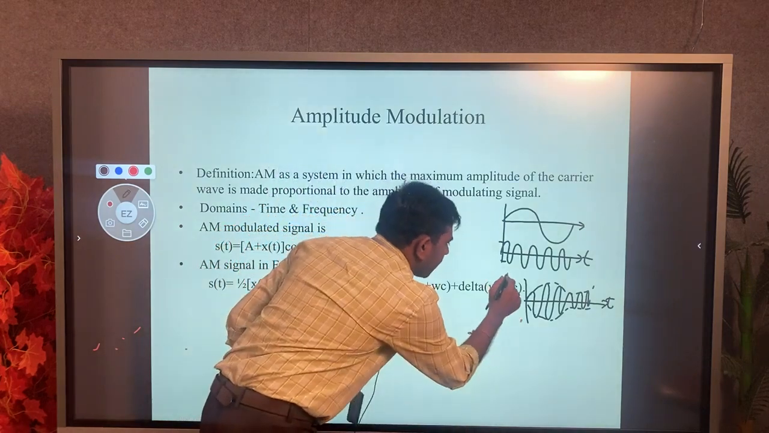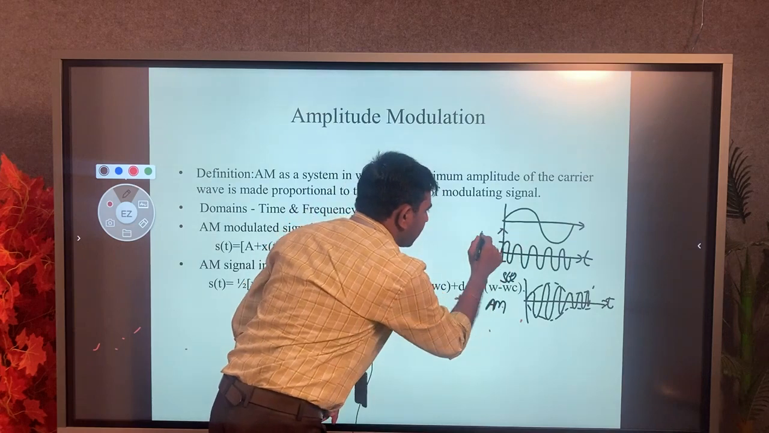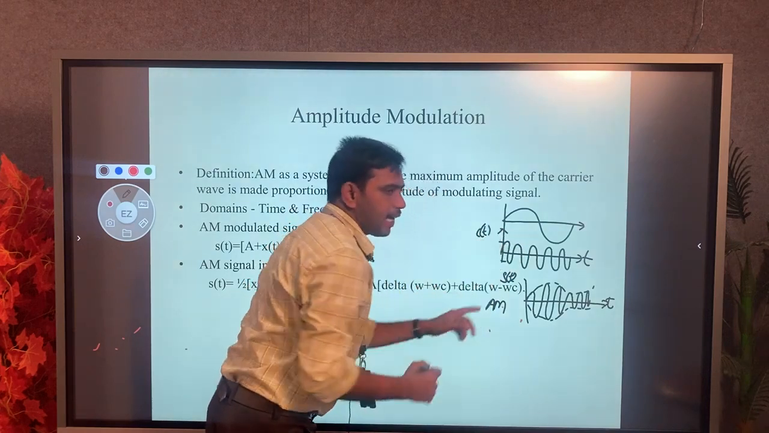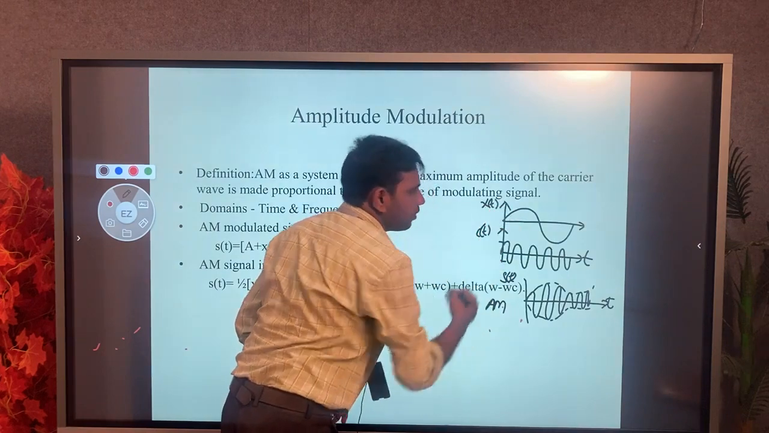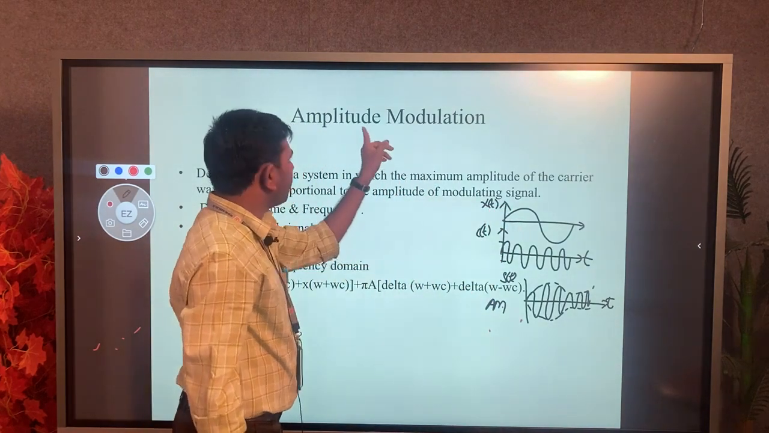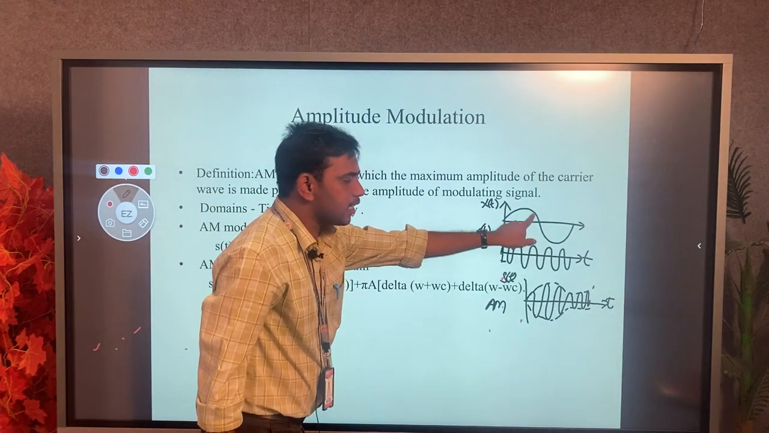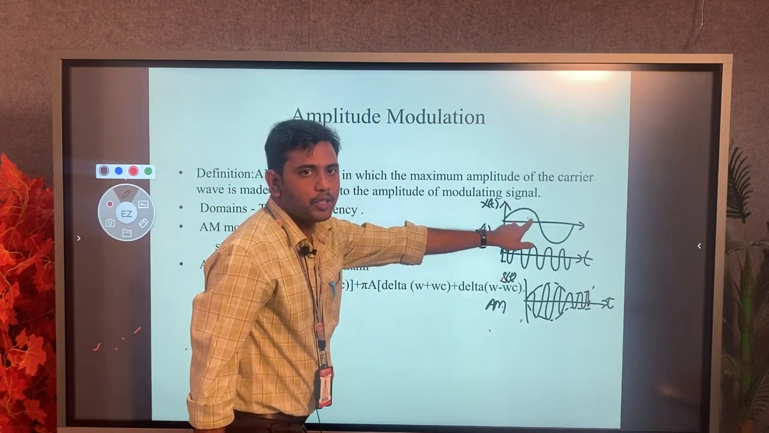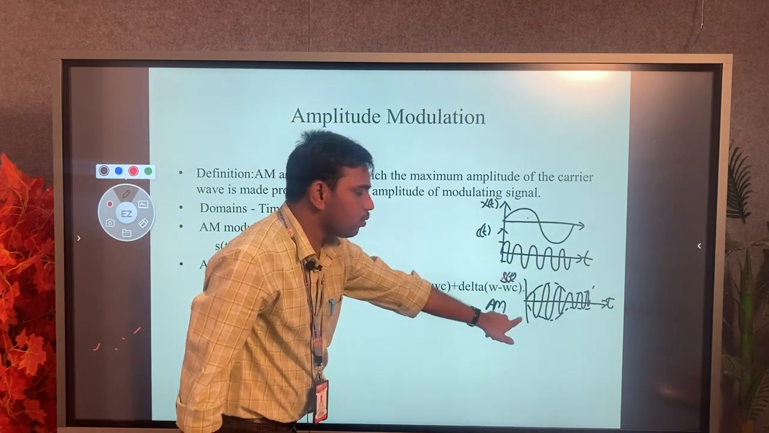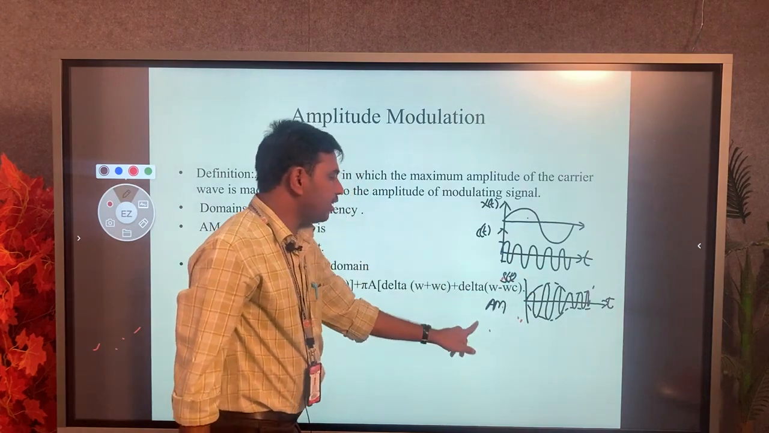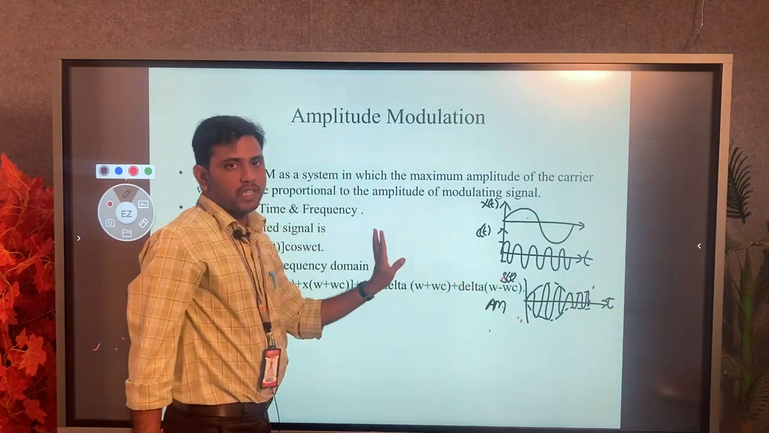In the mathematical representation it is denoted S of t, and the carrier signal is represented as C of t. These are in the time domain, and my message signal is represented as X of t. So here the definition of amplitude modulation: the carrier amplitude will be changed with respect to the message signal amplitude. This signal will be superimposed onto the carrier signal, then we get the modulated signal, which is nothing but the amplitude modulated signal, represented as S of t.